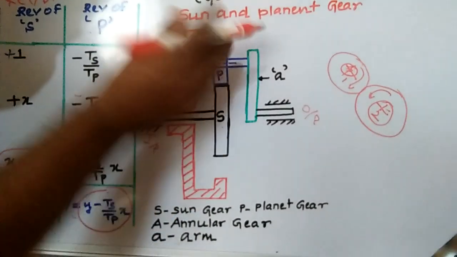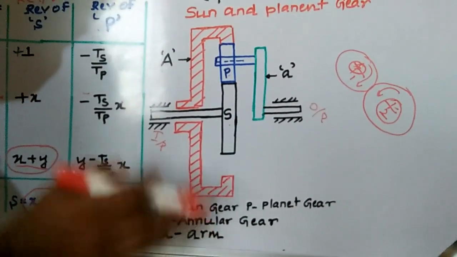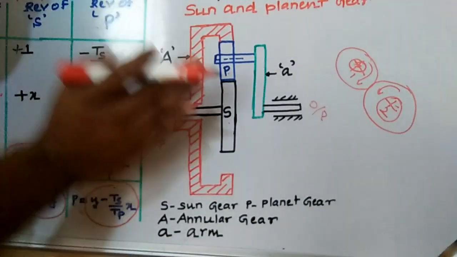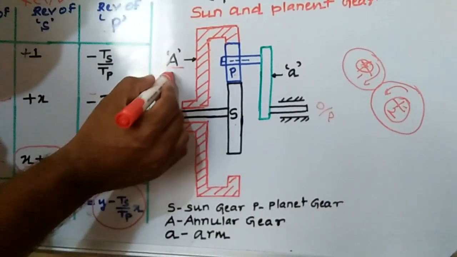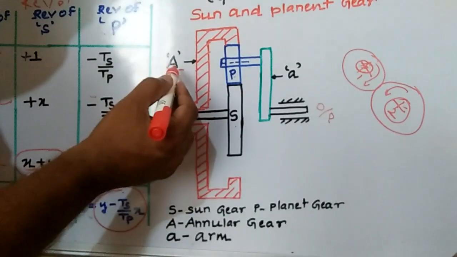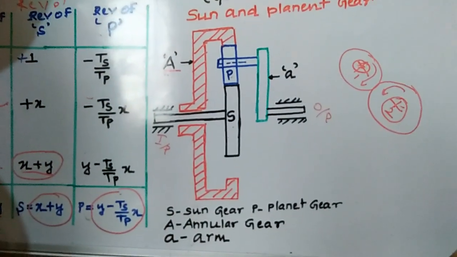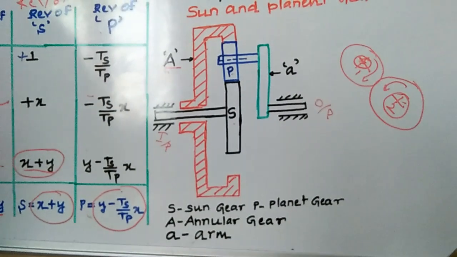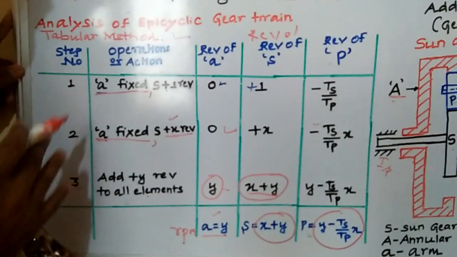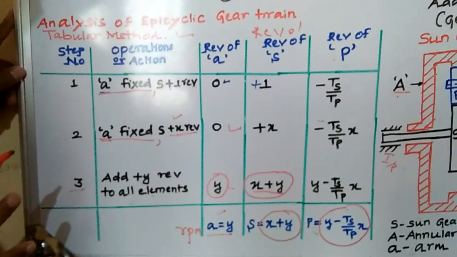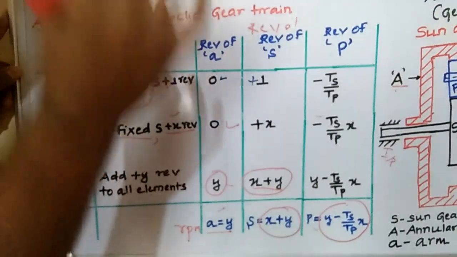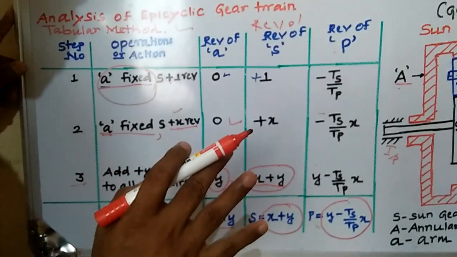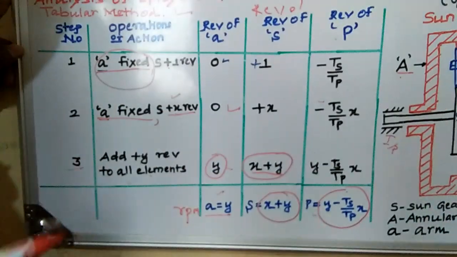When you look at this one, this is also a sectional view I have taken. When you compare the first figure and the second figure, in the second figure we have taken one more gear, that is the annular gear. The annular gear is also called the ring gear. Okay, you need this tabular method, you have to follow these steps. What the steps mean, I will make a conclusion for the tabular method. In that case, you have to fix the arm. For any one of the gears, you have to give one revolution and you have to calculate the tabular method.